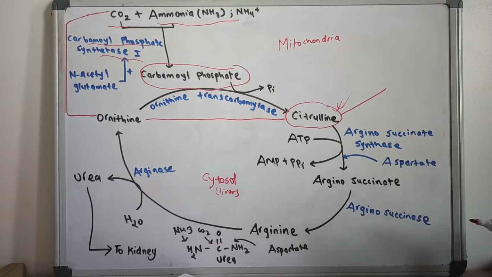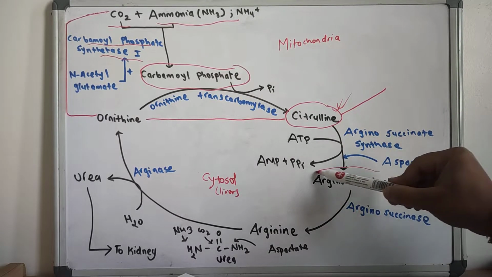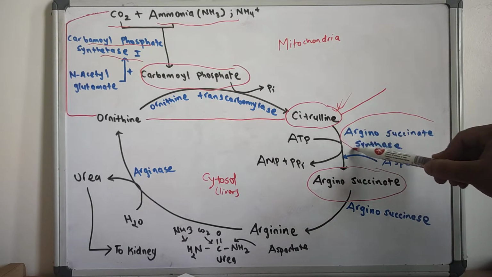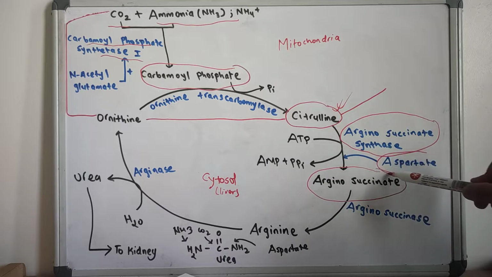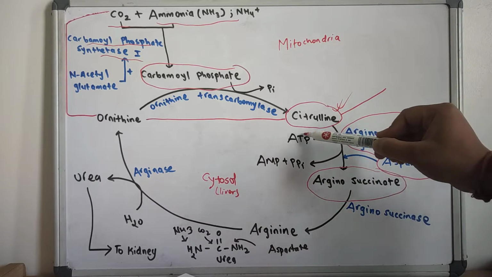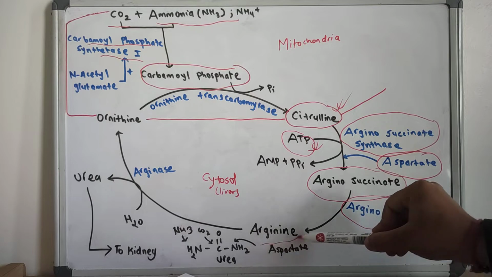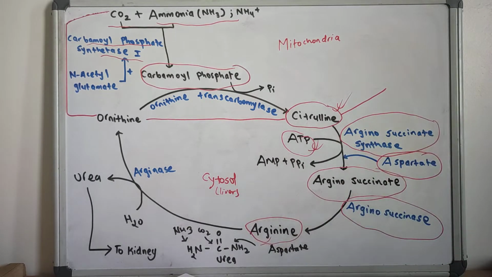Now from the citrulline, argininosuccinate is formed with the help of the enzyme argininosuccinate synthase and aspartate, along with the consumption of ATP. So from the argininosuccinate, the enzyme argininosuccinase acts and arginine is formed.